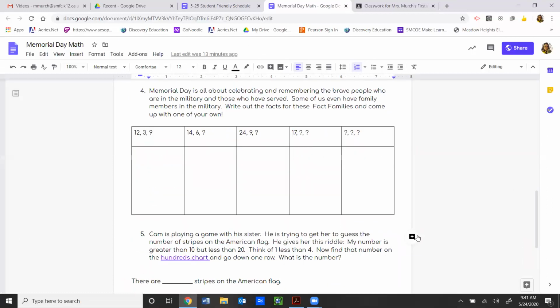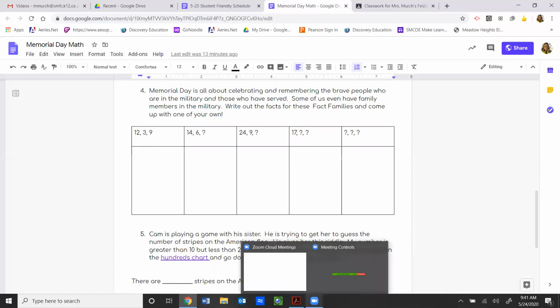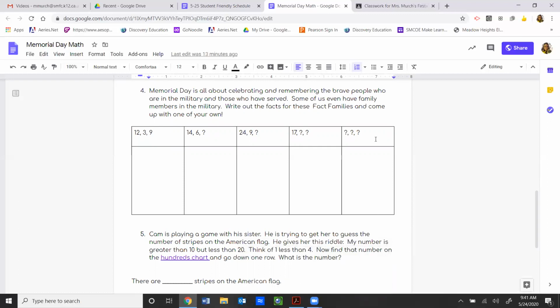Number 4, Memorial Day is all about celebrating and remembering the brave people who are in the military and those who have served. Some of us even have family members in the military. Write out the facts for these fact families and come up with one of your own. So the first one we gave to you, you've got the whole 12, and 3 and 9 are the parts. For the next one, you have 14 as the whole. You know one of the parts is 6, and you've got to figure out the other part that's missing, and then write the fact family.